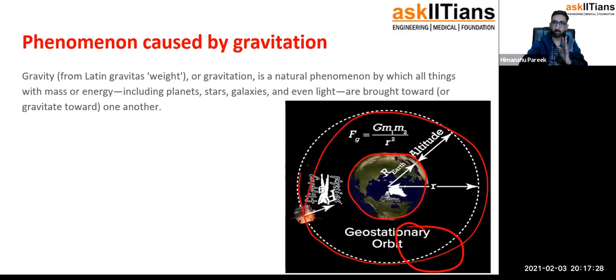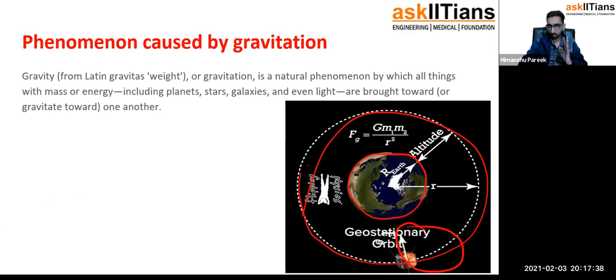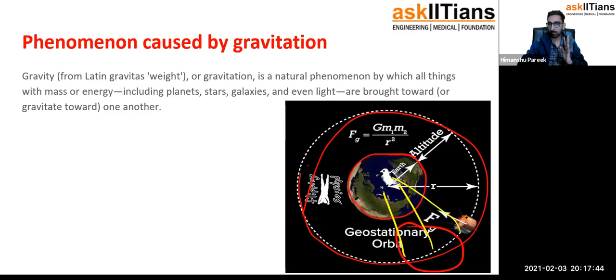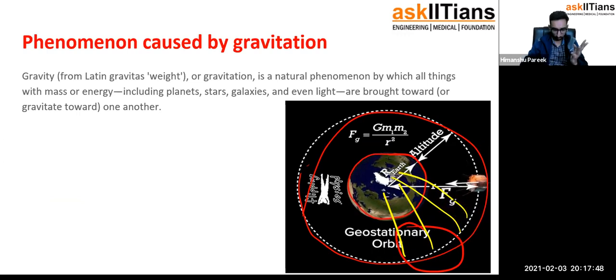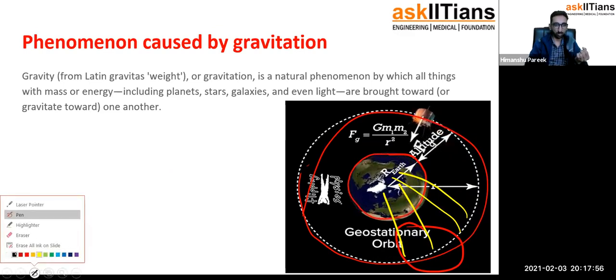So who is making the satellite revolve around the Earth? There must be some force acting upon it. That force is nothing but the gravitational force acting between the satellite and the Earth. Wherever the satellite goes, the gravitational pull is acting on it. Now, if you recall your circular motion chapter, I hope you have done it before you have come for this lecture.